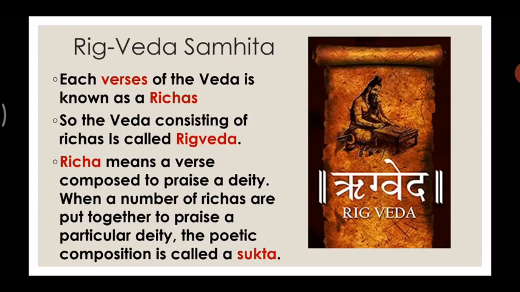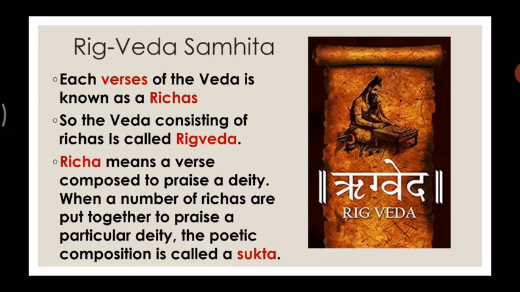Let's move forward. Now the first Veda we are going to learn is Rig Veda Samhita. Each verse of the Veda is known as a Richa. As I told you in the previous slide, each line of this Veda is called a Richa in Sanskrit. So the Veda consisting of Richas is called Rig Veda.